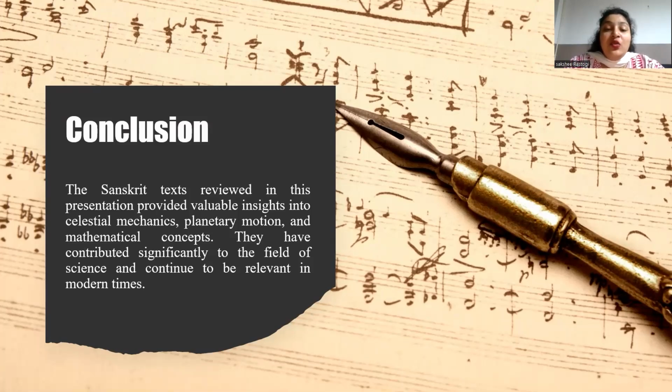So Vateshwar Siddhanta's use of approximations, geometrical models, and mathematical techniques showcases its contribution to the development of astronomy and mathematics in ancient India. The text's innovative approaches and solutions to astronomical problems demonstrate its significance in the history of astronomy and mathematics. So overall, Vateshwar Siddhanta is a remarkable example of ancient mathematical and astronomical achievement, highlighting the ingenuity and expertise of Indian scholars in these fields. Its contribution continues to inspire and influence astronomical and mathematical study to this day.